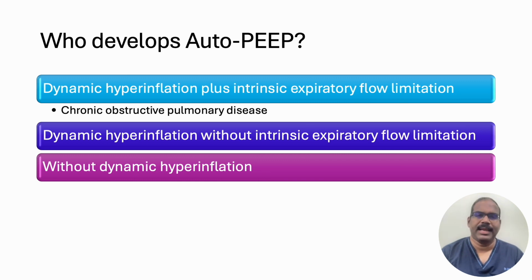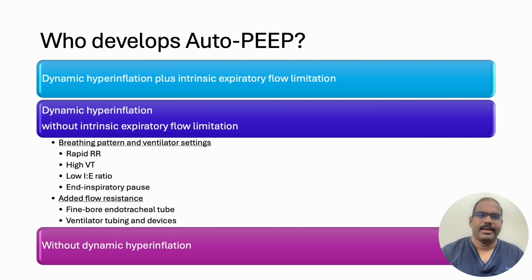I have given three categories. First is dynamic hyperinflation with intrinsic expiratory flow limitation. The classic example is COPD patients. Second category belongs to dynamic hyperinflation without intrinsic expiratory flow limitation.